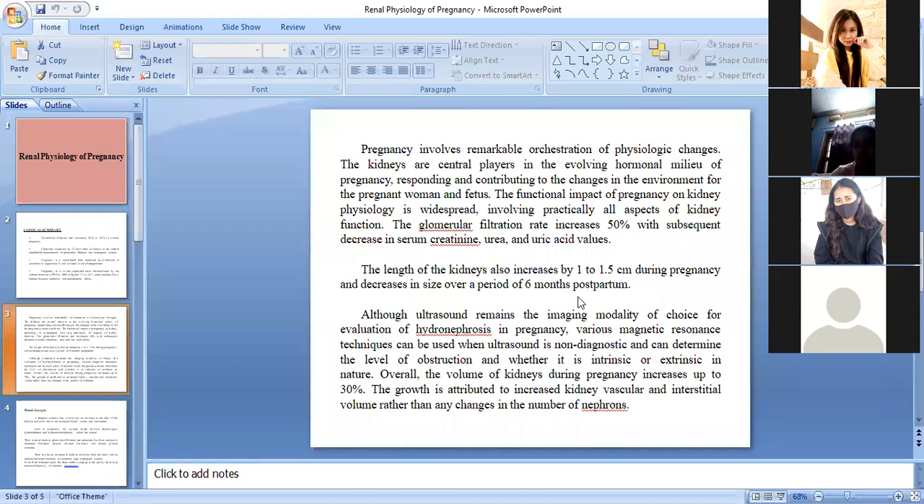Write down hydronephrosis means. Otherwise, you can take this screenshot also and write it later on. Write down the meaning of hydronephrosis. Hydronephrosis means it is characterized by excessive fluid in a kidney.